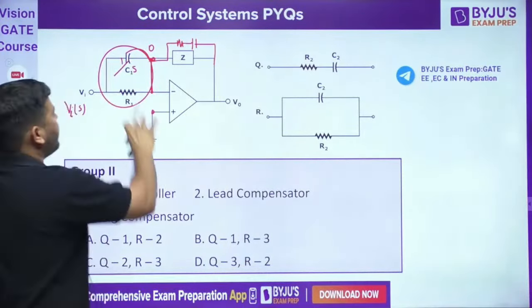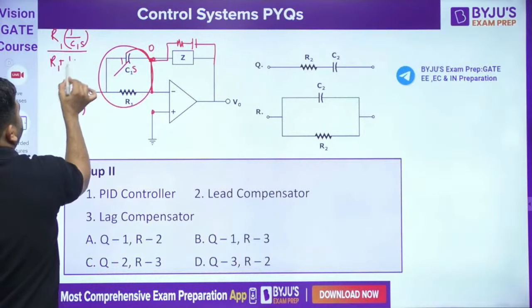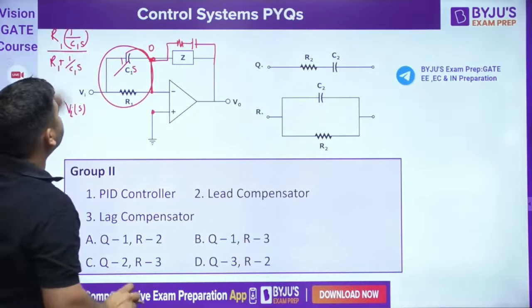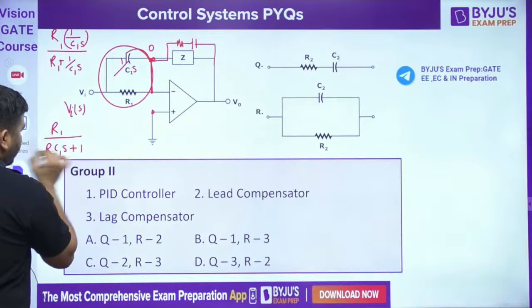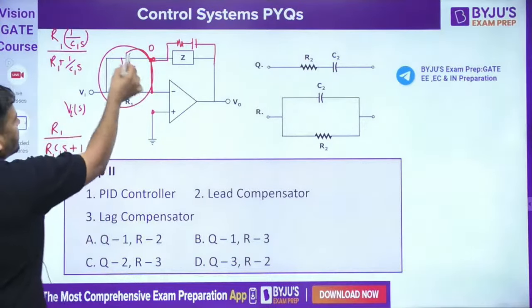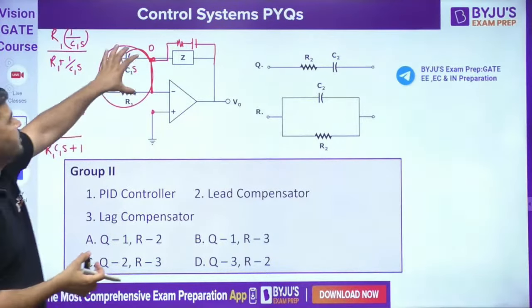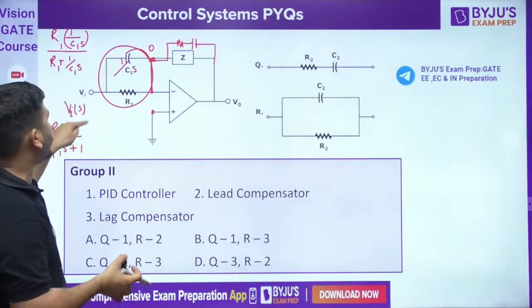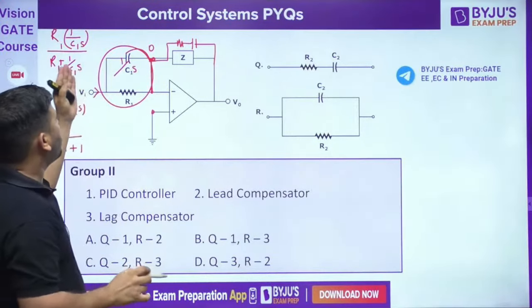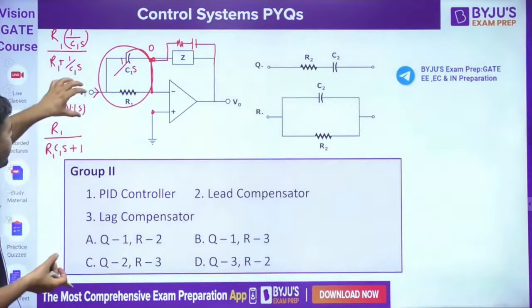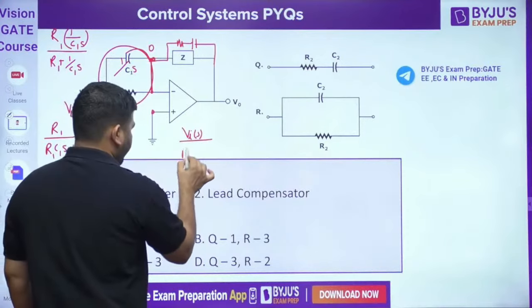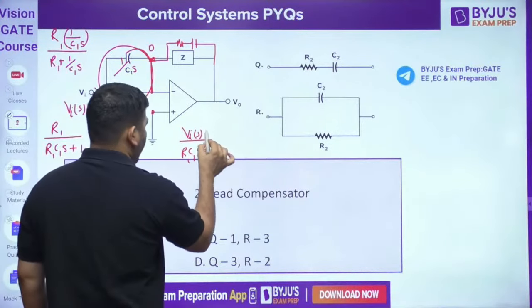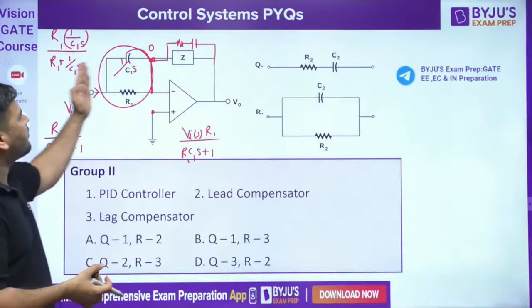So the impedance is R1 into 1 by C1s divided by R1 plus 1 by C1s. If I take the LCM, it will become R1 divided by R1C1s plus 1. This is this impedance, guys. We know that this voltage is 0 and this is VIS. How much current will flow from VIS to 0? That is VIS divided by the total impedance. So the current is VIS divided by R1C1s plus 1 into R1. This is the amount of current flowing.